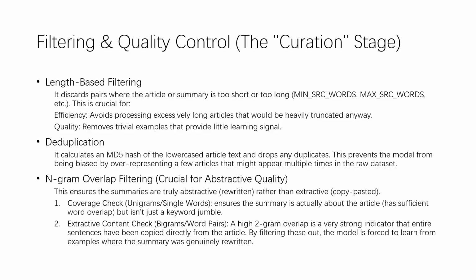which ensures the summaries are truly abstractive rather than extractive. It has a coverage check, which ensures the summary is actually about the article. It also has an extractive content check, where a high 2-gram overlap is a very strong indicator that entire sentences have been copied directly from the article. By filtering these out, the model is forced to learn from examples where the summary was genuinely rewritten.